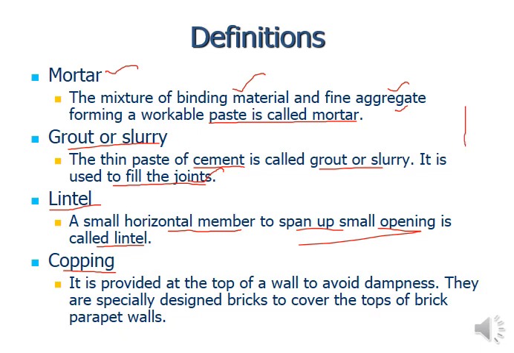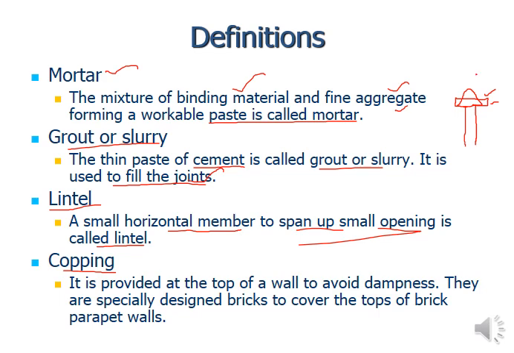So usually in the parapet walls you have seen that above the wall, in the form of a cone or a rectangular shape, there is an extended part, maybe of cement, maybe of concrete, that is called coping. The head of the wall is provided usually at parapet walls to avoid dampness coming into